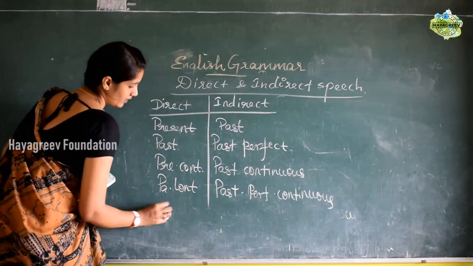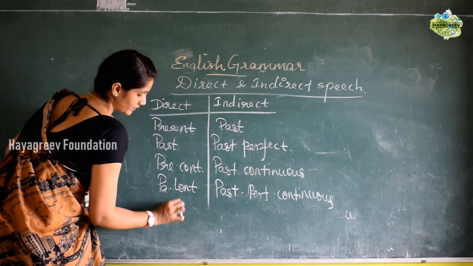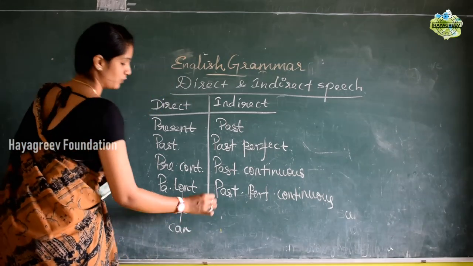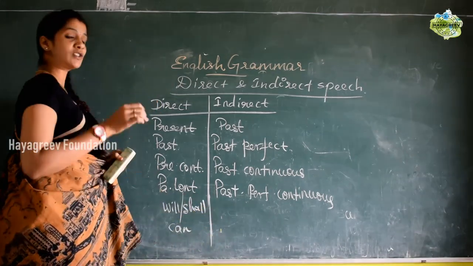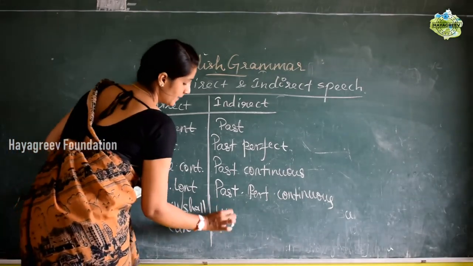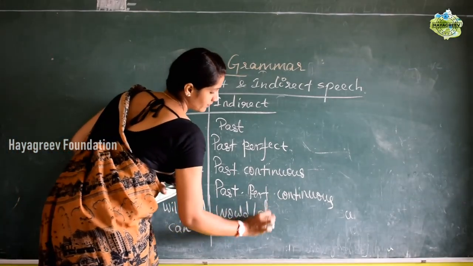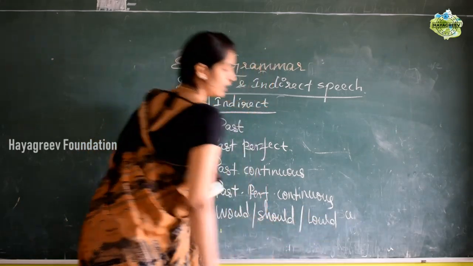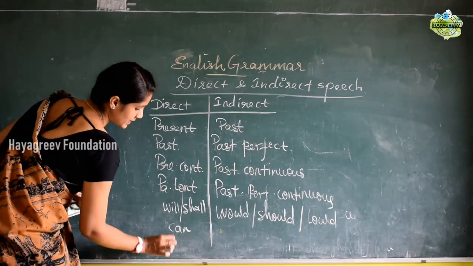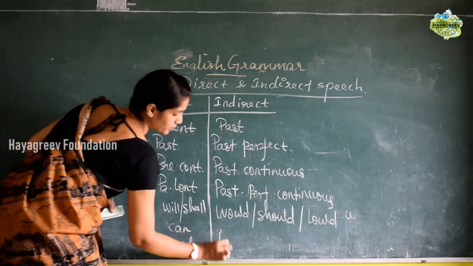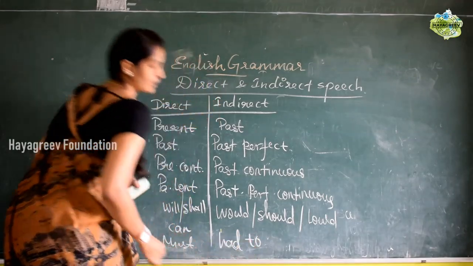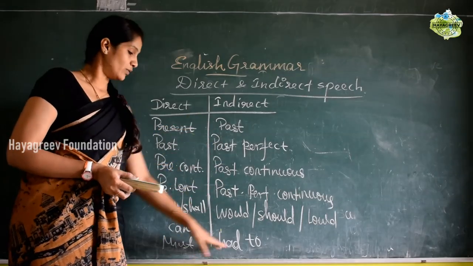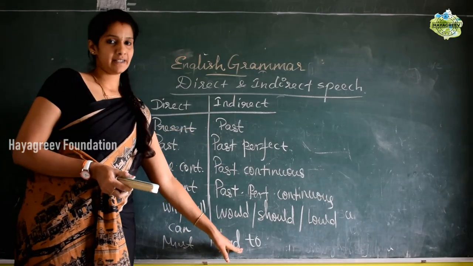And if it is future, like will, shall, can, if this kind of word comes, you should use the conditional words, the past form of those words, like would, should and could should be used. If it is must in the sentence, you have to use had to. Okay, this is a compulsion here. So must means you should compulsorily do that. So we are going to use had to in the indirect speech.